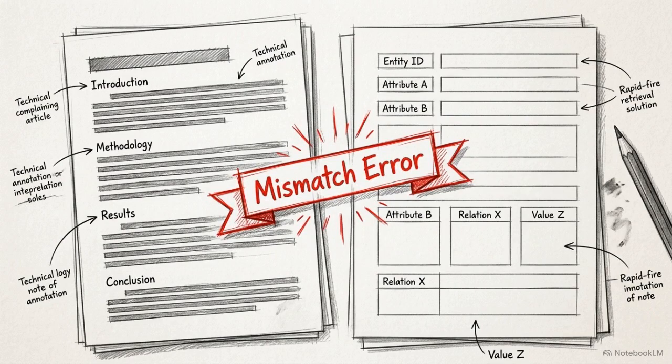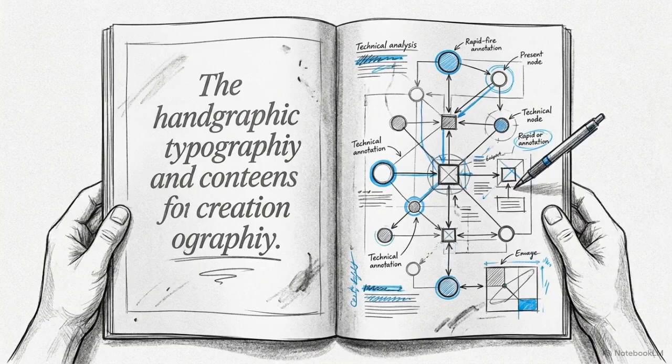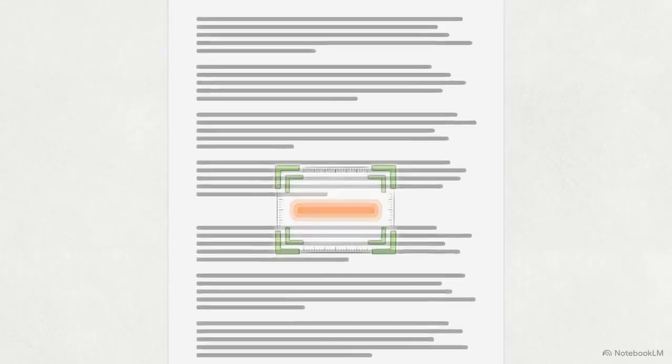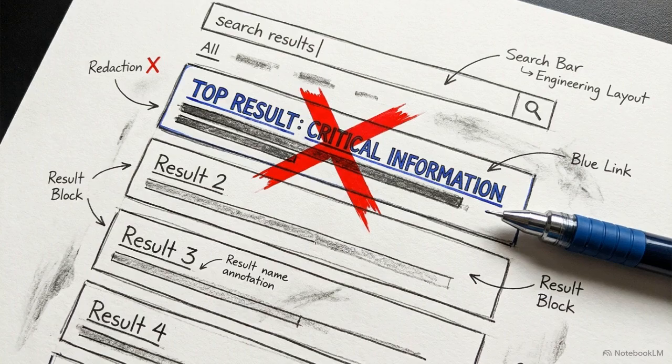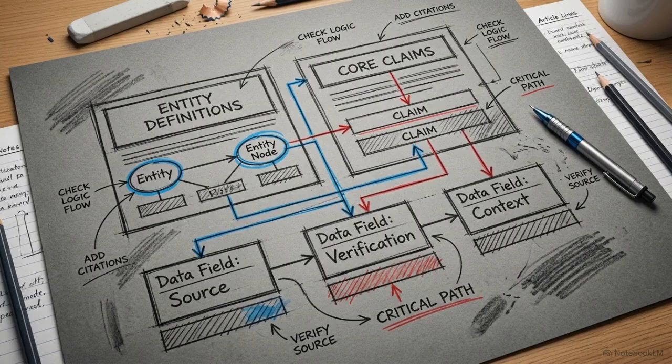The root issue is structural incompatibility, not a lack of topical relevance. Traditional SEO structure was calibrated entirely for human engagement and narrative flow. That formatting choice effectively buries the core claims that machines need to extract. High traditional search visibility is a false positive. Ranking in a list does not guarantee your content is ready for an AI answer. Building for Generative Engine Optimization establishes the foundational architecture from which modern search strategy emerges.